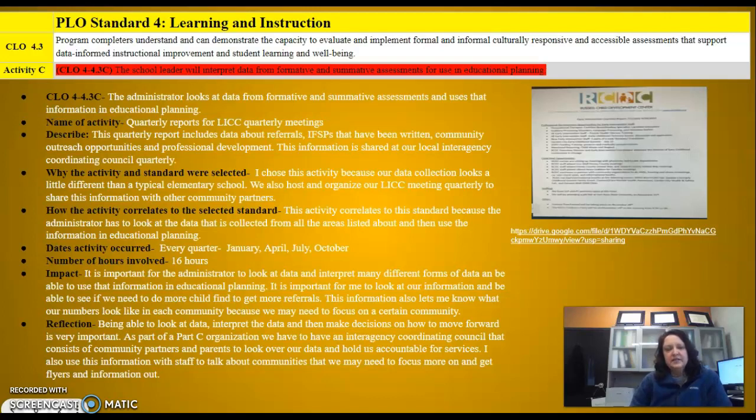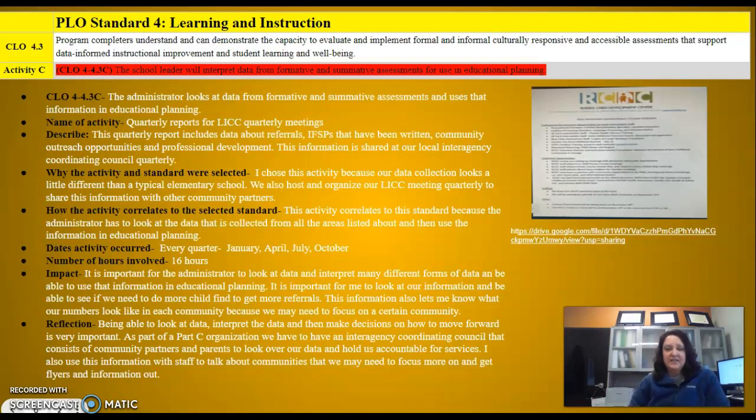We are a Part C organization, and as part of a Part C organization, you have to be a participant in a local interagency coordinating council. This council meets quarterly and is a group of partners for all the communities that the Part C organization participates with. And so this meeting is where I, as the Part C coordinator, share information about our IFSPs, about referrals, about data, about how many children we're serving, and I share all that information with our LICC group of partners.